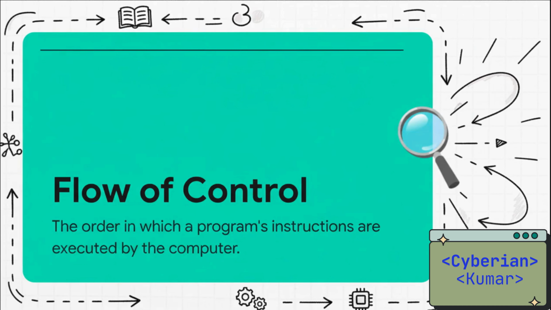The secret to all of this lies in a concept called flow of control. Now, think of this as the rulebook for our code's adventure. It dictates the exact path the computer is going to follow. It's how we tell the story, one instruction at a time.